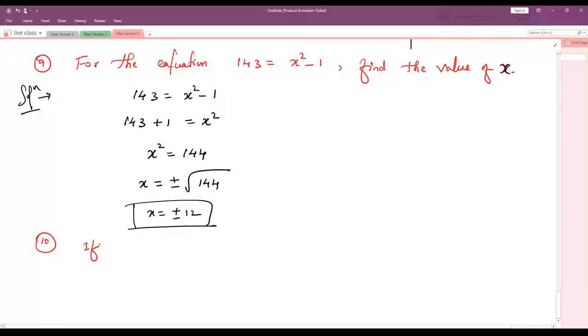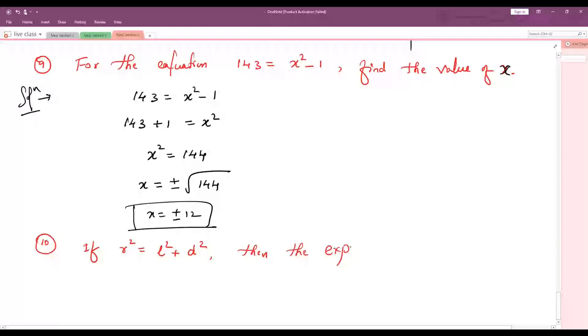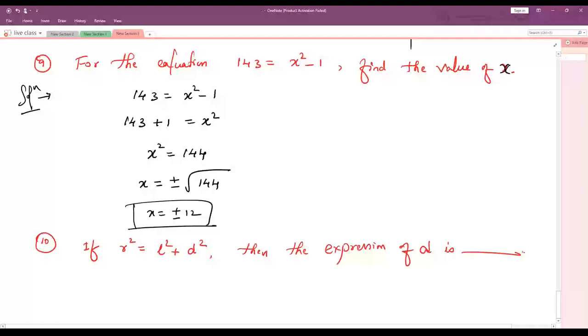Next question. Let me see this question. If r square is equal to l square plus d square, then the expression of d is, I mean, the d value they are asking. Expression of d is nothing but the value of d they are asking. Can you tell me the value of d? Yes. What is the answer? Root l square minus r.